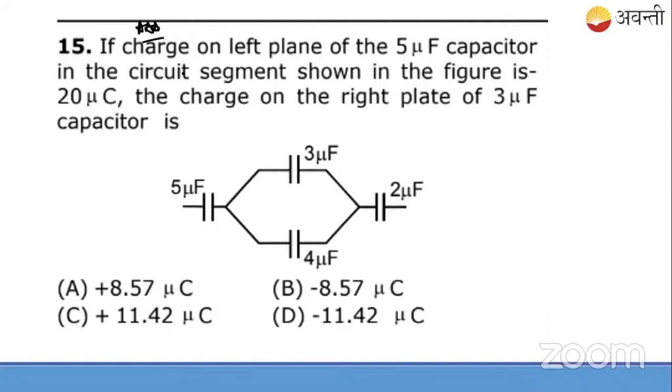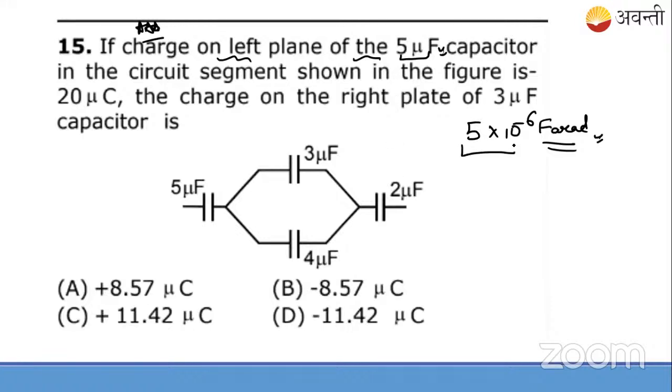They say here that if the charge on the left plate of the 5 microfarad capacitor. So mu means what? Micro. Micro means 10 minus 6. Remember it always. Don't worry. Today you may be feeling that sir, this is numerical, it feels a bit boring. Don't worry. Tomorrow we will be having the theoretical sessions with complete videos, and illustrations and animations.